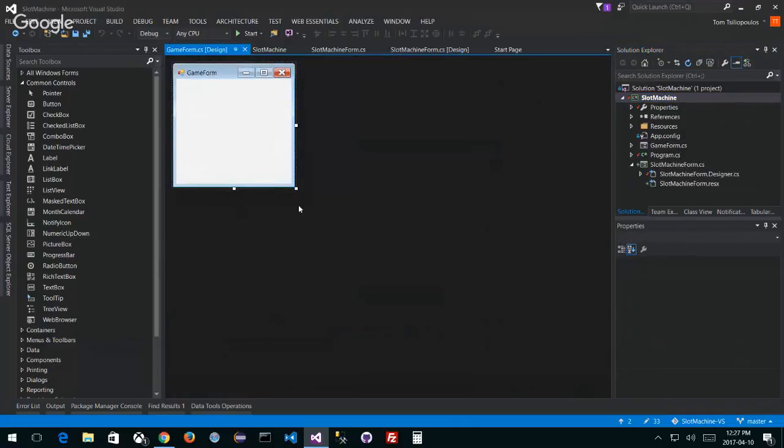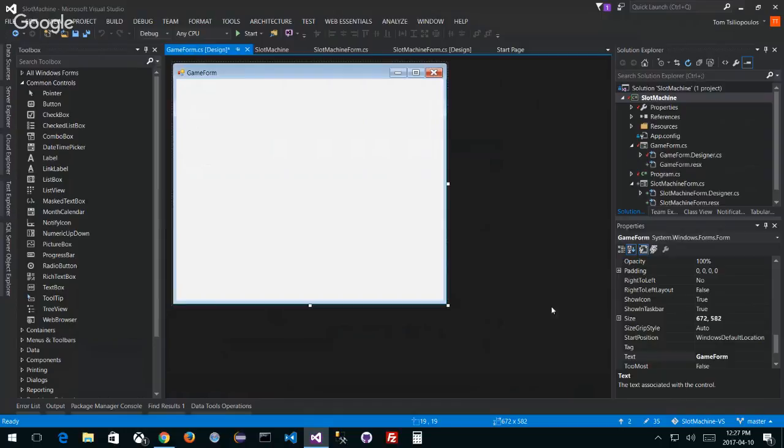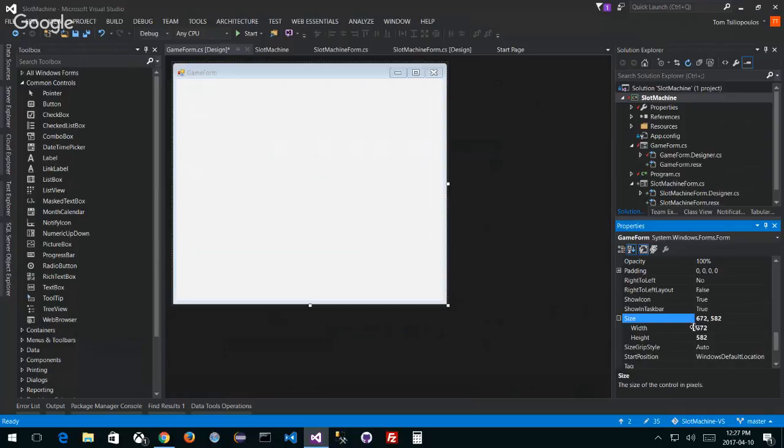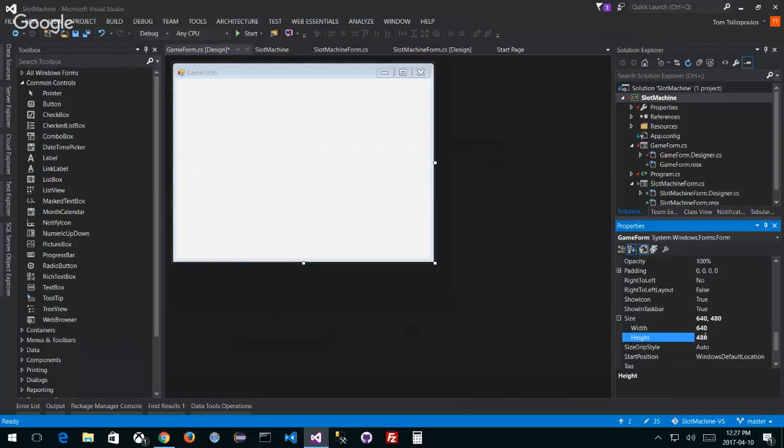Here's my game form. And let's suppose, just to make it like a game, I'll make this form a little bigger. And just to be accurate, let's make this form 640 by 480. All right, so I'm using my window to make a form that's exactly this size. This is an old 640 by 480, actually an old proportion for old video games, right? And actually I still use it today when we make web games, right? 640 by 480, right?